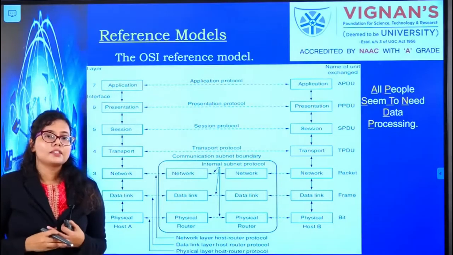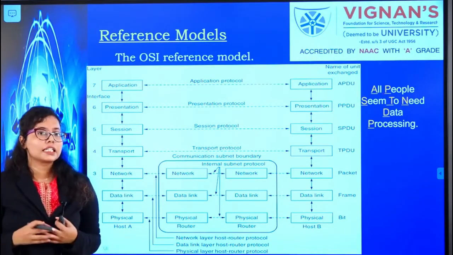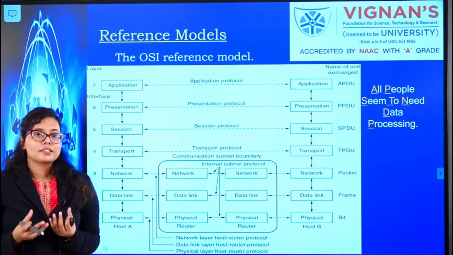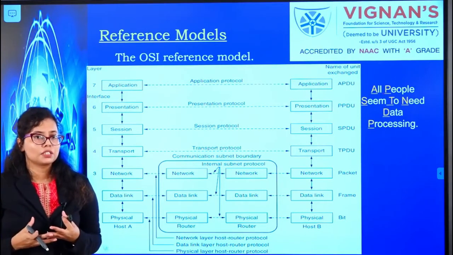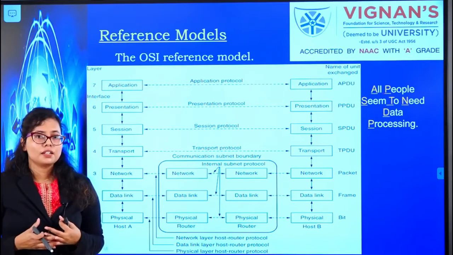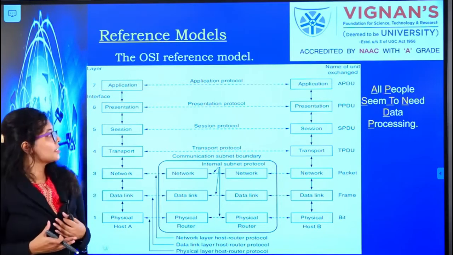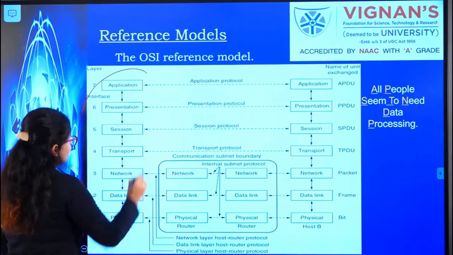OSI stands for Open Systems Interconnect. This means the end devices are open to interconnections with each other. That is why it got its name. It was developed by ISO, the International Standard Organization, and it has 7 layers, as you can see from the figure.